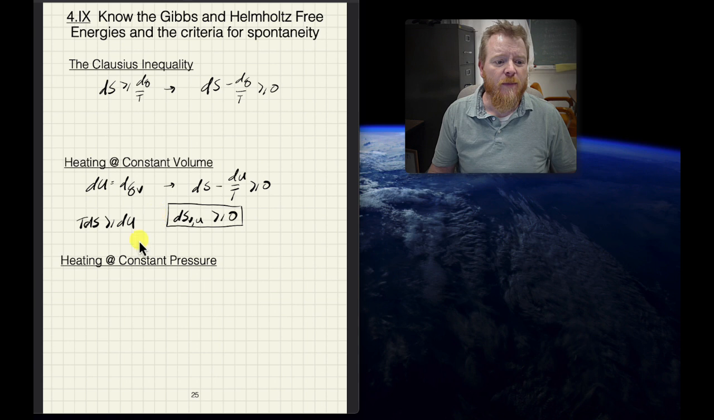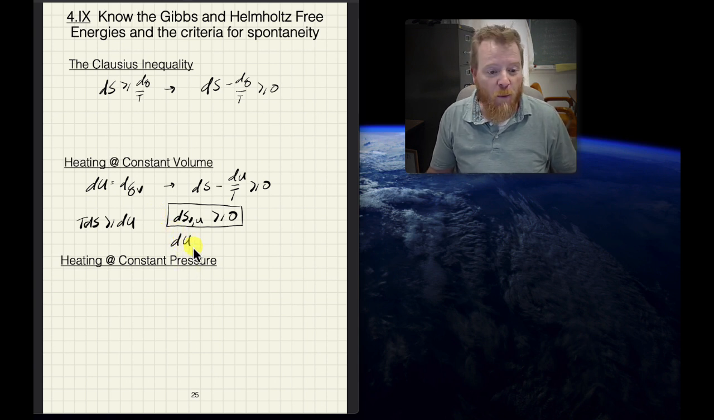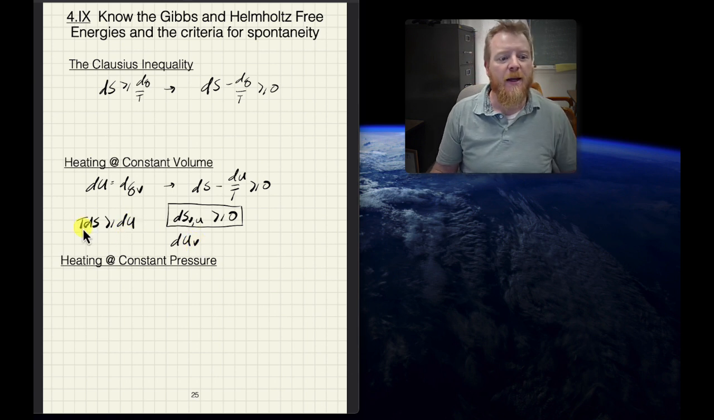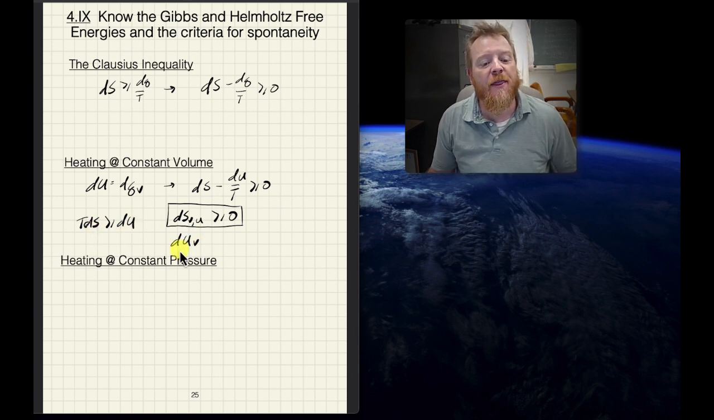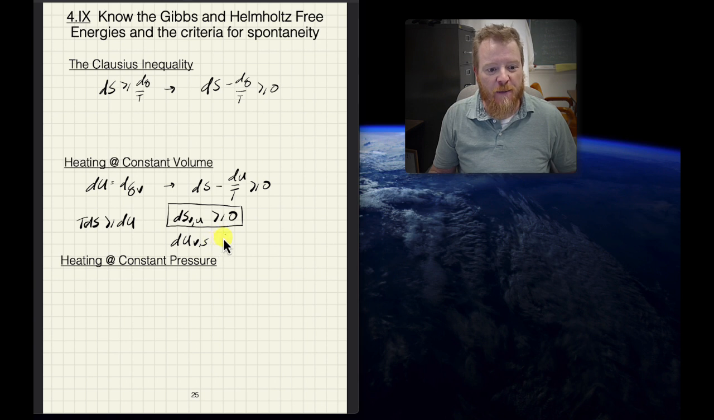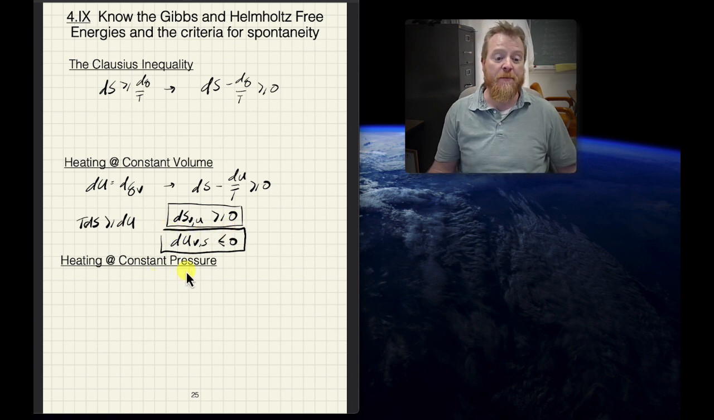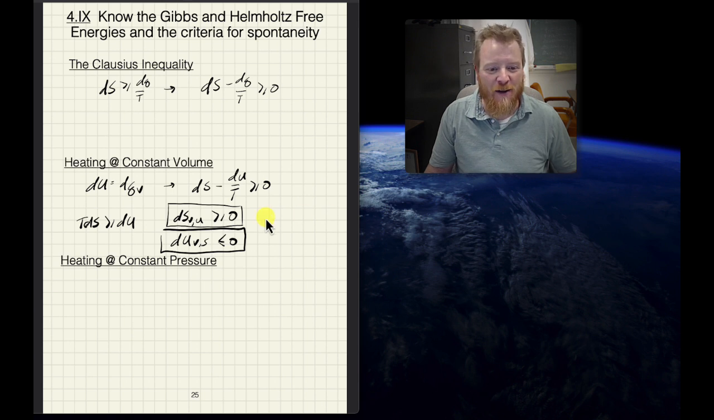Okay. So now similarly, what about dU? Okay, well, once again, we're still in this constant volume region. But now what if we impose that entropy is constant? Okay, so then that would indicate that dU must be less than or equal to 0 at constant volume and constant entropy. Okay, so we've come up with another criteria for spontaneity. Awesome. So let's write that down.